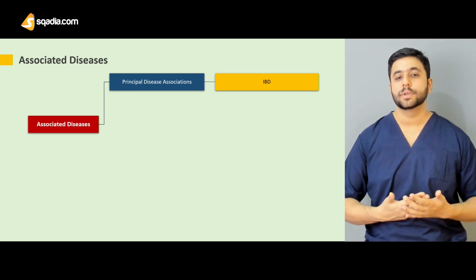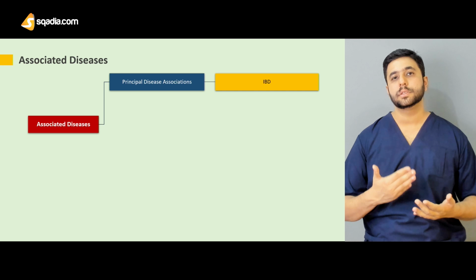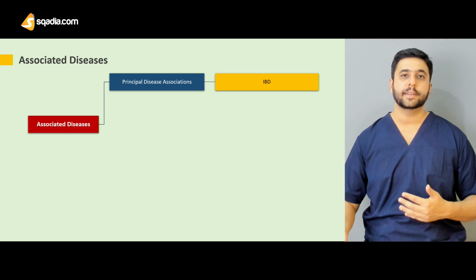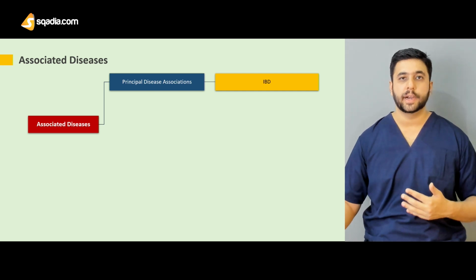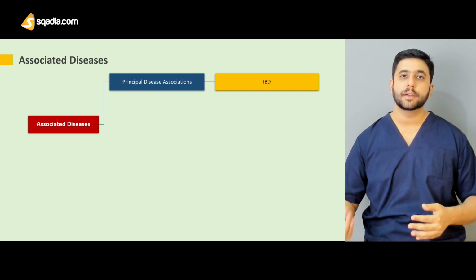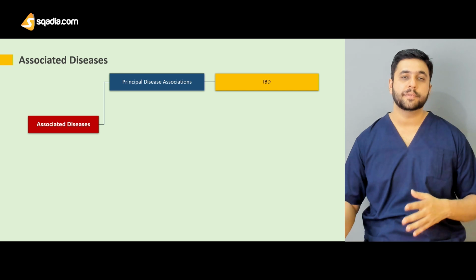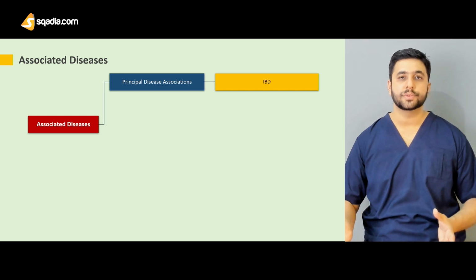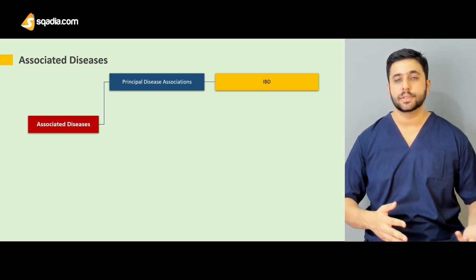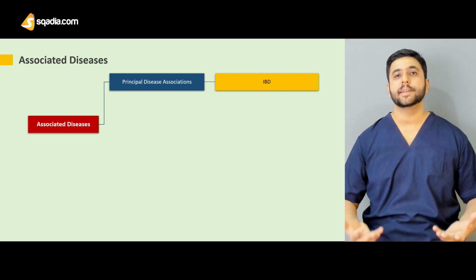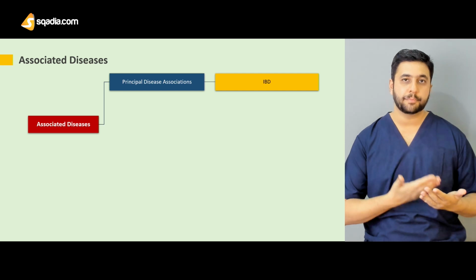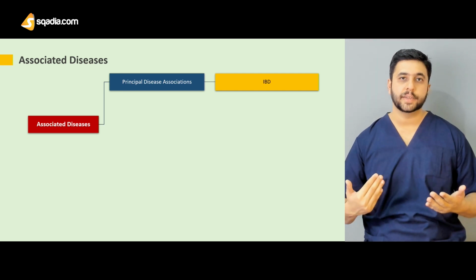One other important thing to talk about here is that patients who have both ulcerative colitis and primary sclerosing cholangitis are at increased risk of complications of ulcerative colitis, the most important one being colon cancer. Colon cancer is found more often compared to other people who do not have primary sclerosing cholangitis in association with ulcerative colitis. The population who have PSC are at an increased risk of colon carcinoma.